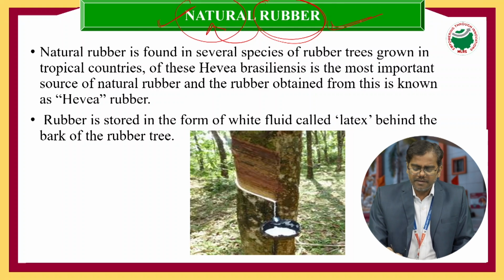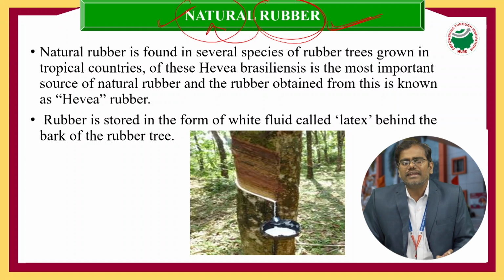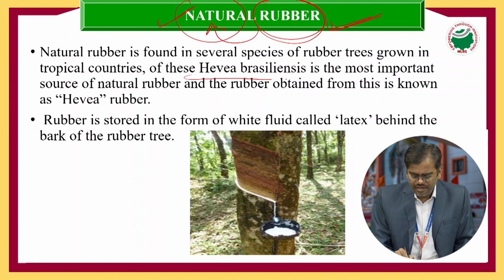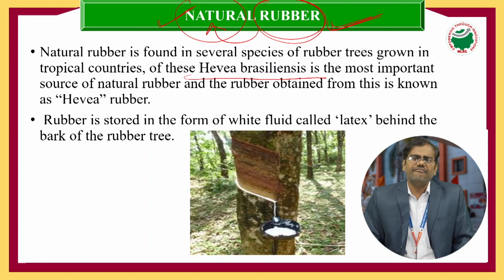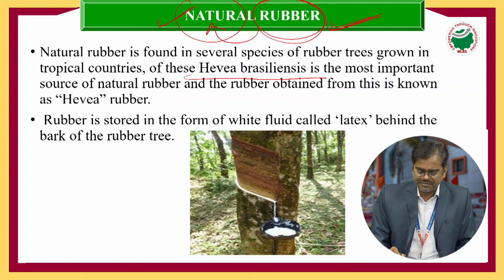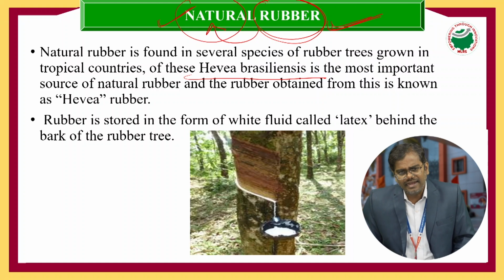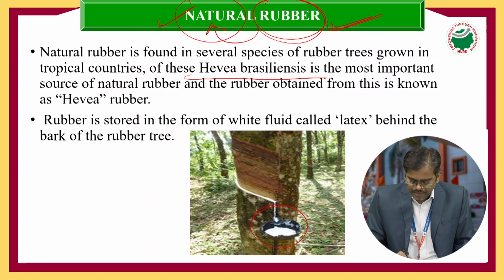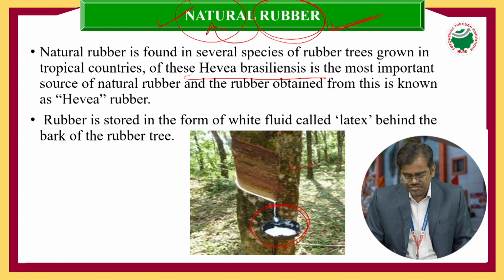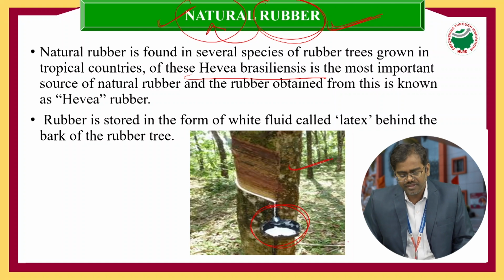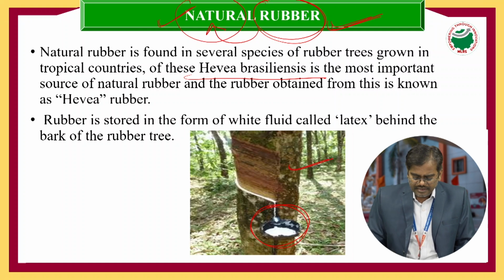So this rubber we get from one type of plant, and that tree is called Hevea brasiliensis. From this Hevea brasiliensis tree we are getting the natural rubber in the form of latex. Latex is a milky emulsion. You just assume that this tree name is Hevea brasiliensis, and from this tree we are getting the latex, the rubber.